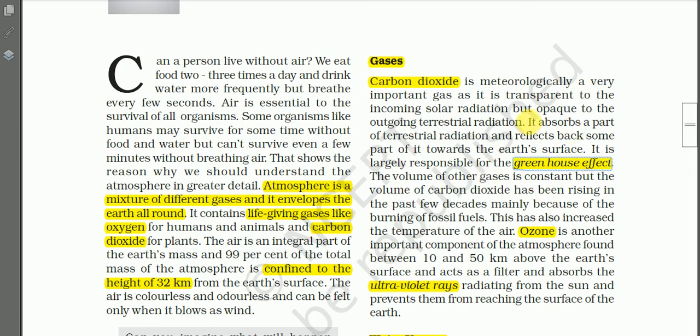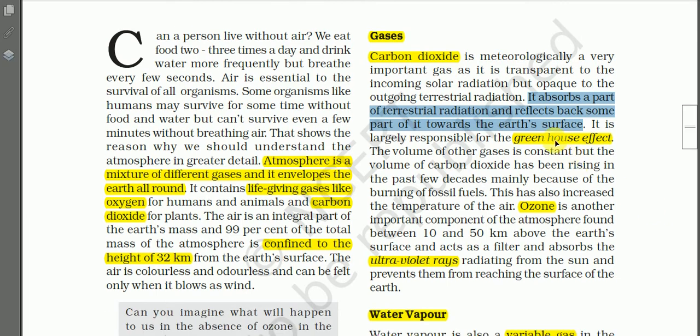As mentioned here, carbon dioxide absorbs a part of the terrestrial radiation and reflects back some part of it towards the earth's surface, thus warming up the earth, and this is known as the greenhouse effect.